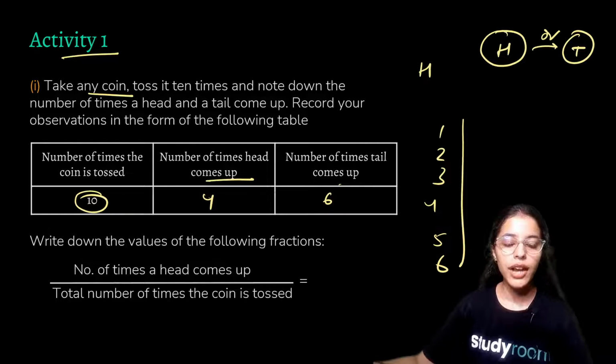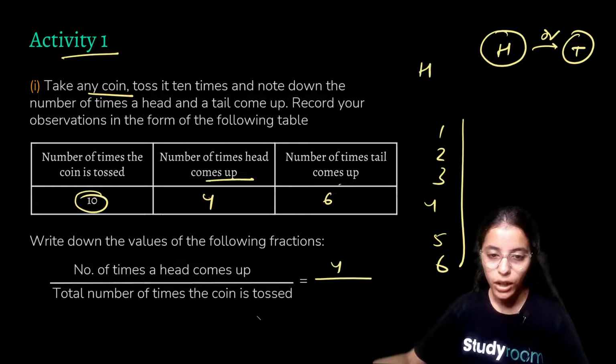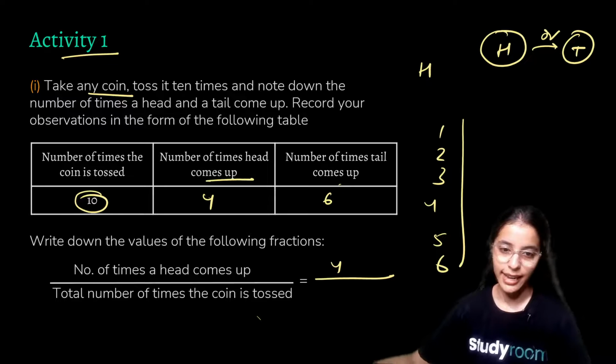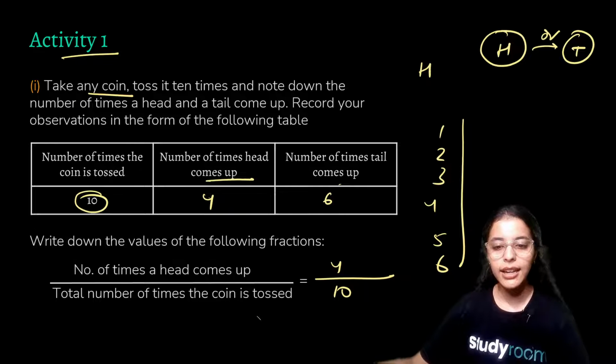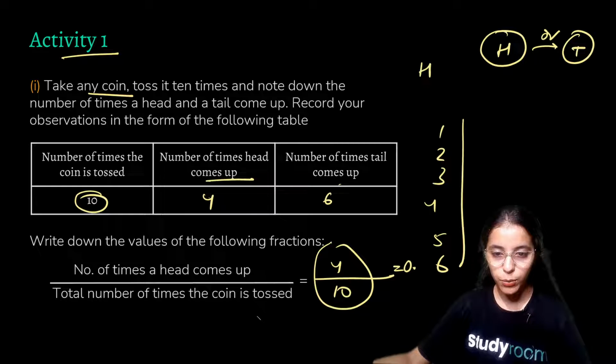Now we have to write down the fraction of the number of times head will come up. So the fraction would be the number of times head comes up, 4, upon the total number of times the coin is tossed, that is 10. So we divide by 10, and this would be our fraction, or we can reduce it to the form of 0.4, right?